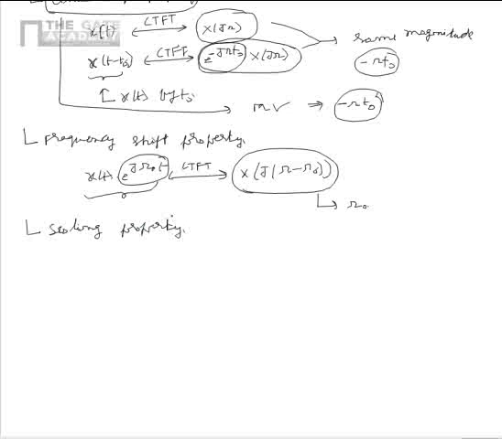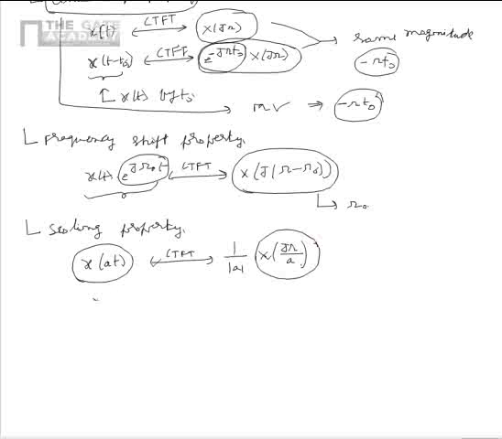As per the scaling property, the signal x of at will have a CTFT of 1 by mod a multiplied by x of j omega divided by a. That is, compressing the signal in time domain is equal to expanding the signal in frequency domain, or expanding the signal in time domain is equal to compressing the signal in frequency domain.